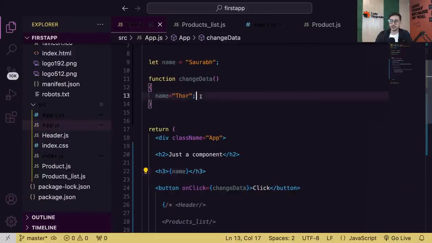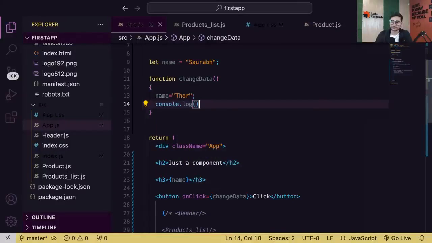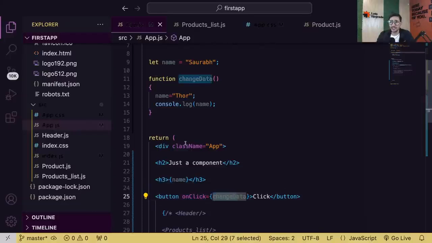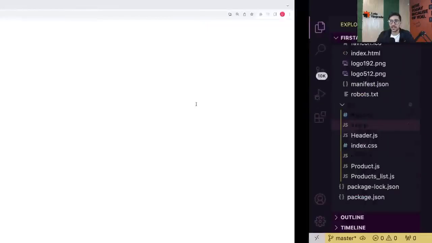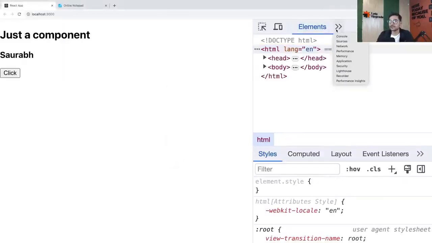Also, to confirm if it is changing, let's internally print it in the console with console.log name. So the basic idea is: we have a variable name, which is initially Saurabh. We have displayed it, all good. When I click on this button, I call the function changeData, which does nothing but change the value of name from Saurabh to Thor. I'm also printing it to confirm whether it is changing or not. Now let's open our console window so that we can see what's happening.